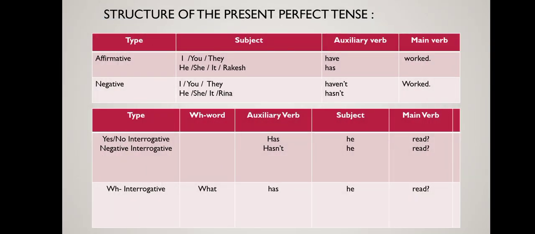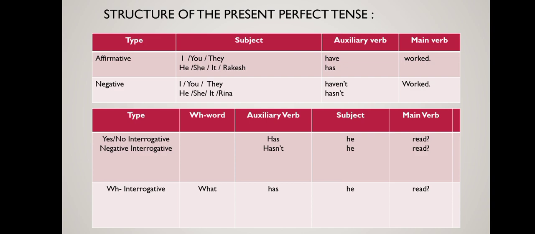Now, coming to the structure of present perfect tense, that is, the sentence structure of present perfect tense. Now, in an affirmative sentence, if you select the subject I, you or they, the auxiliary verb will be have and the main verb in past participle form, work. So, I have worked, you have worked, they have worked.